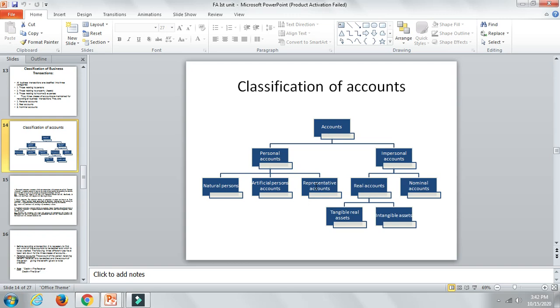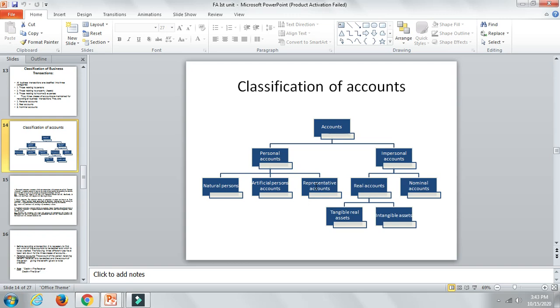Let's say banks will be there, right? Companies will be there, Wipro, firms, or Infosys, or any other company. It could be mutual funds, it could be anything over here. Artificial means SBI, Kotak Mahindra, Andhra Bank, Union Bank, Punjab National Bank, or RBI itself. These all are nothing but artificial.